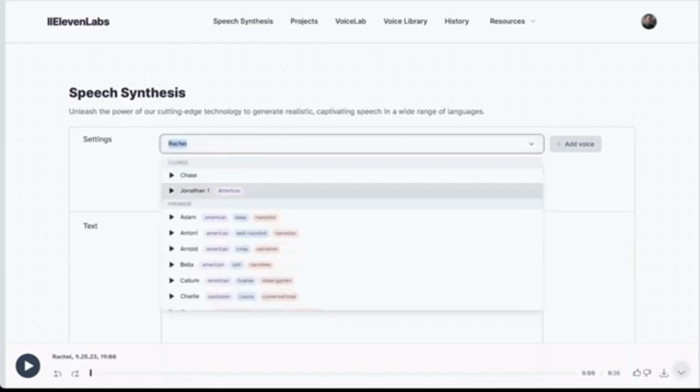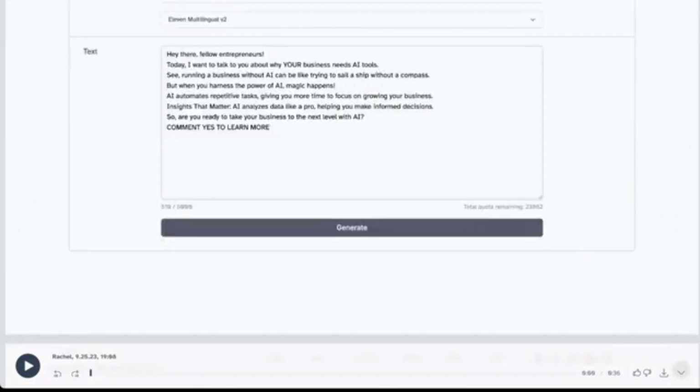So I could just say, why don't I do my voice? Then I would generate the voiceover. And it just takes a moment. And now we have our completed voiceover. So it created an entire script with the voiceover in my voice that I'm able to then download. I'm going to download the voiceover.